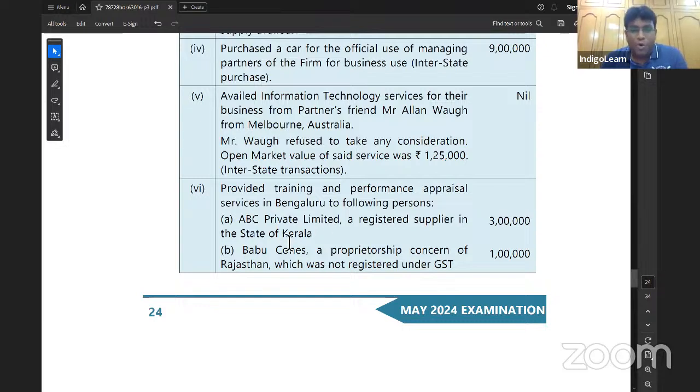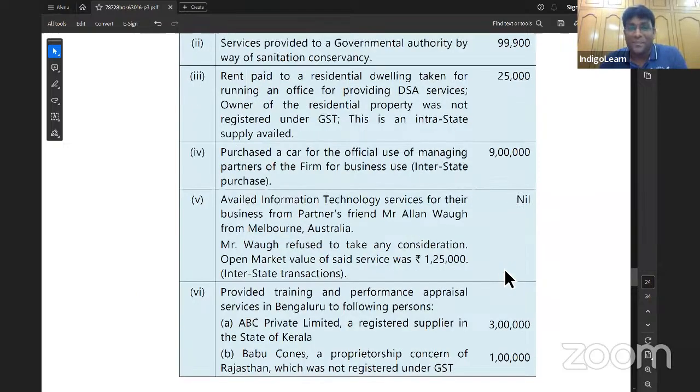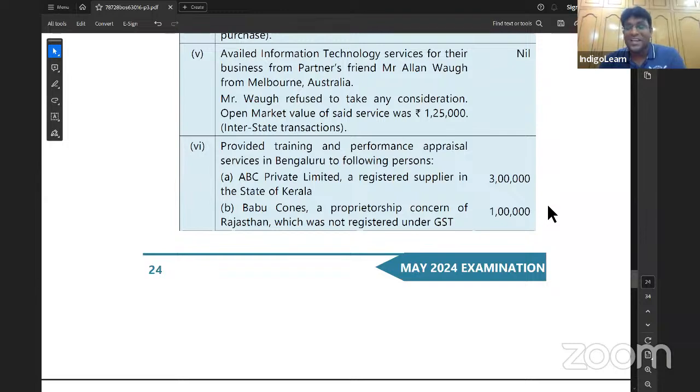Next slide. Babu Cones, a proprietorship concern of Rajasthan, which was not registered under GST. If it's not registered under GST, place of supply will be the place where services are actually performed. Clear, friends? That means nothing but place of supply will become what? Place of supply will become Karnataka state, and what we'll charge is CGST and SGST. Getting my point, everybody? All of us? Good. Next point.